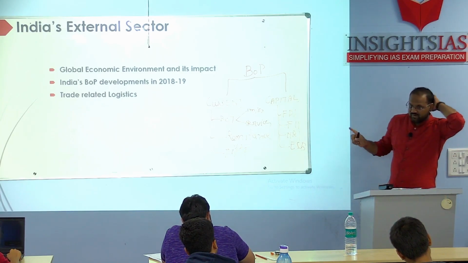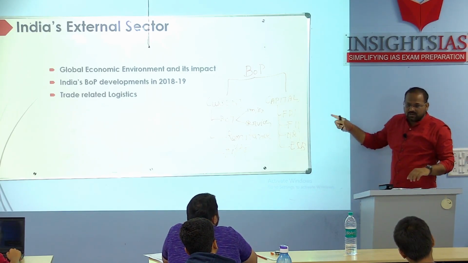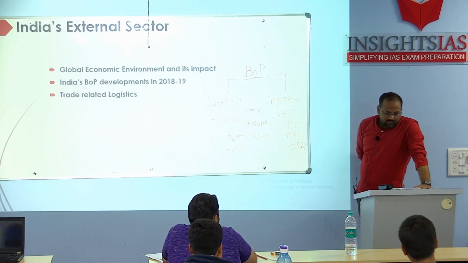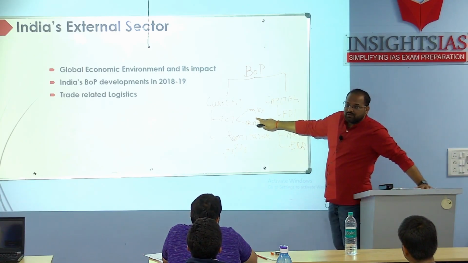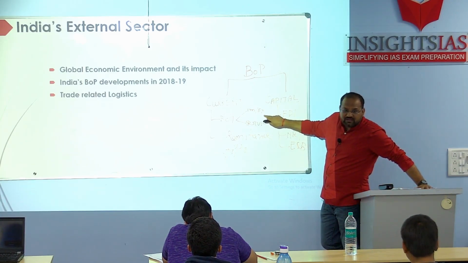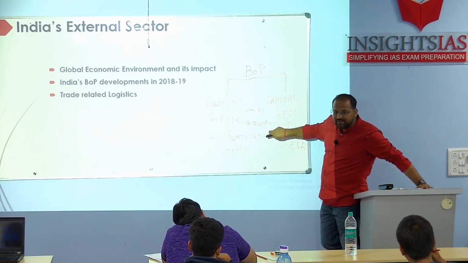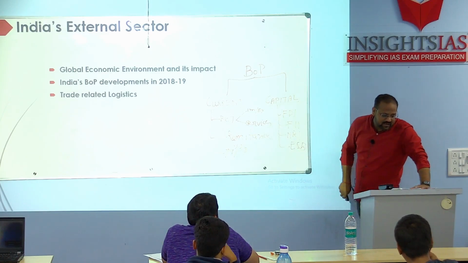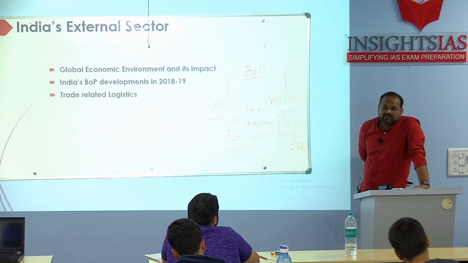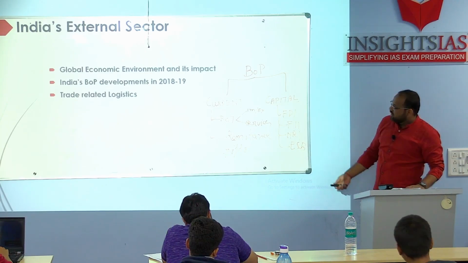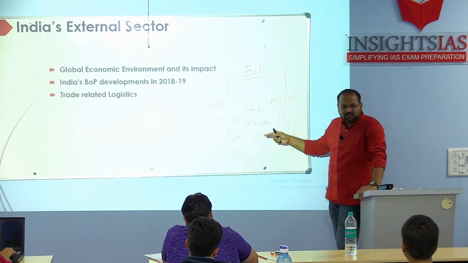We saw export, we saw import, and trade deficit data we have, so we are not discussing it here. Import and export is trade in visibles. When we talk about trade in invisibles, that is services, which services dominate more? Software services. Software services dominate more, and they are approx 40% of total services receipts. We saw trade in visibles and trade in invisibles.